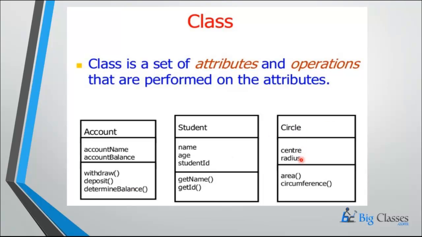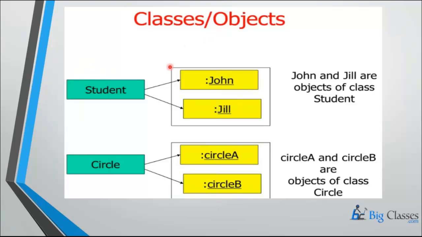Now see the circle. We have a center and radius. These are all attributes, and calculating area and calculating circumference are treated as behaviors, or we'll say operations. So that is exactly what a class is. Now see another diagram. Is student a class or an object? Yes, obviously it is a class, because it is an imaginary thing. Now take a person John. John is an object because it's a physical thing in the world. Jill is also an object. John and Jill are objects of the student class.